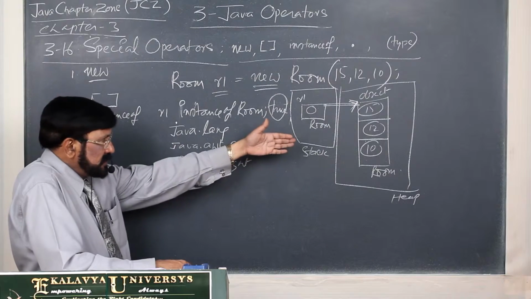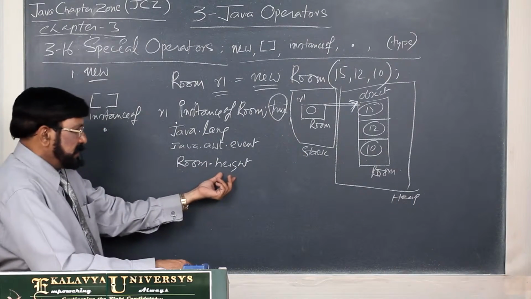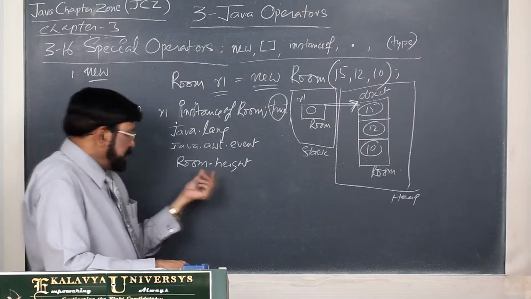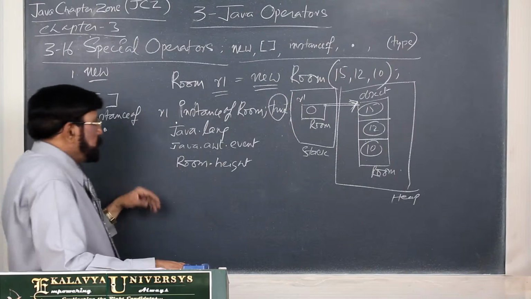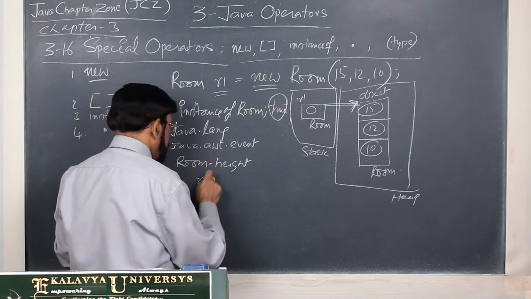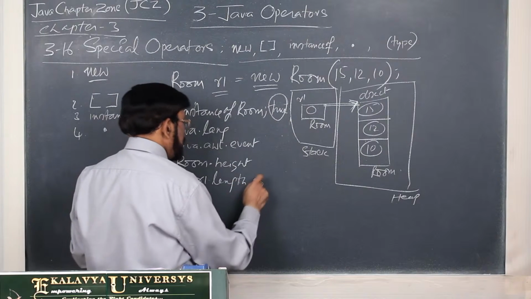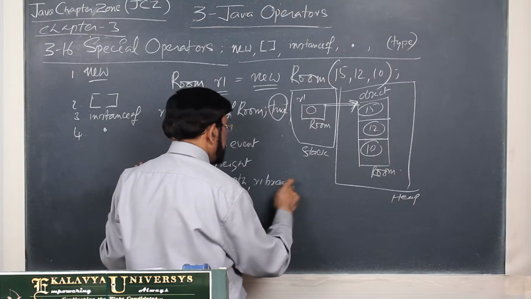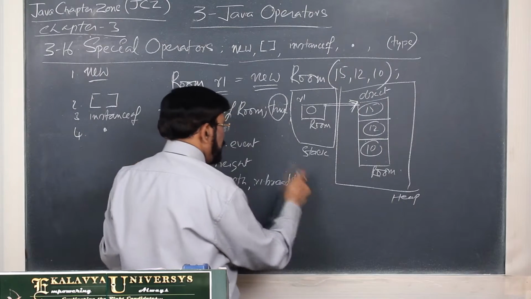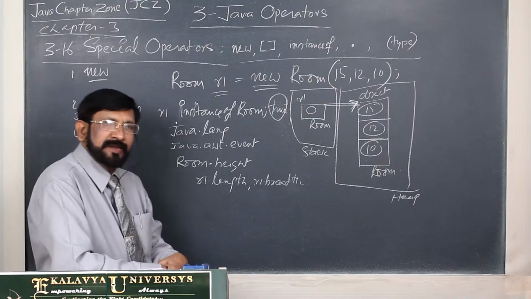Here I showed you an instance variable, but suppose it is declared as a static variable, then we connect it with the class name. Suppose instance variables. Now R1 dot length, R1 dot breadth. Next, instance methods.